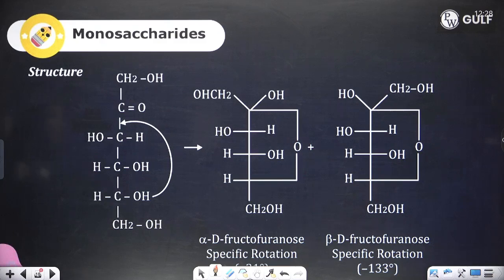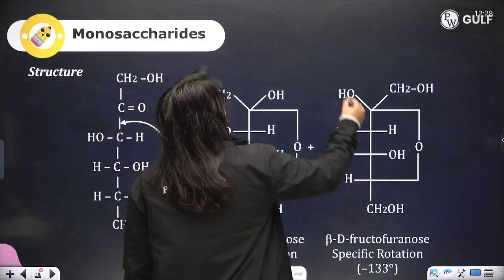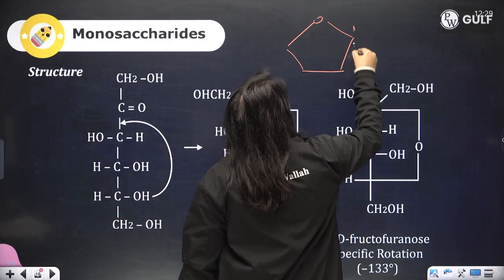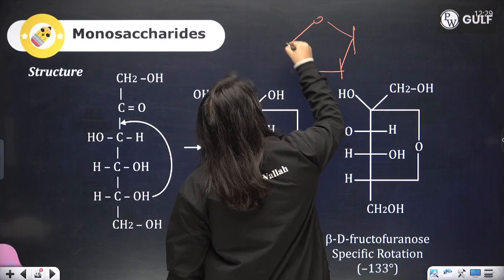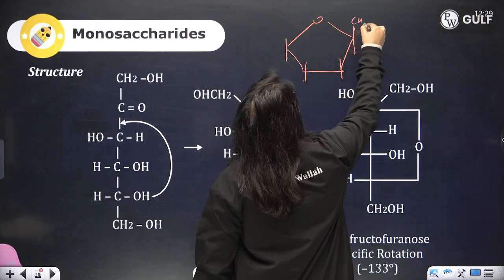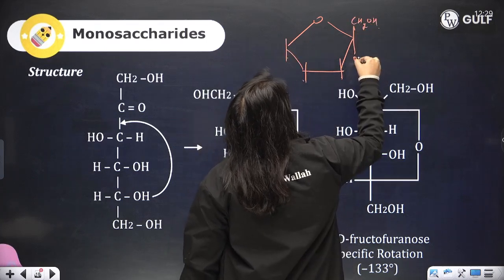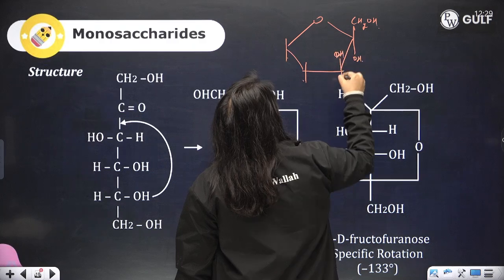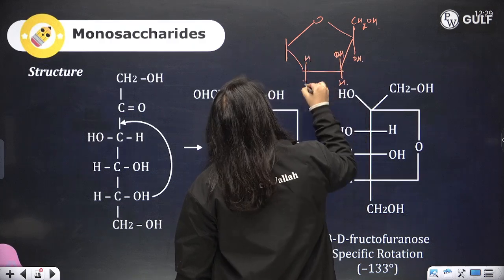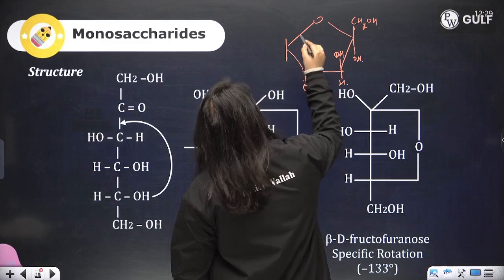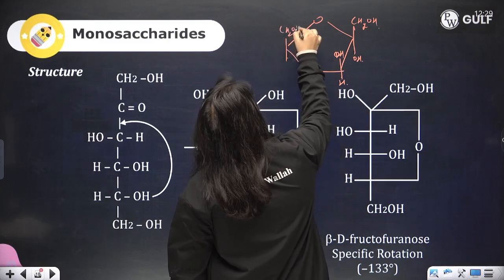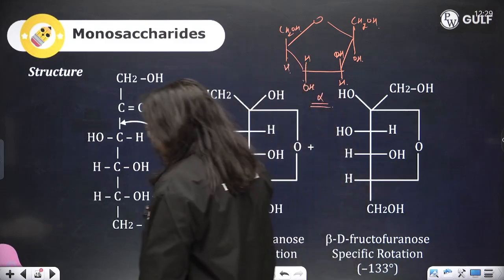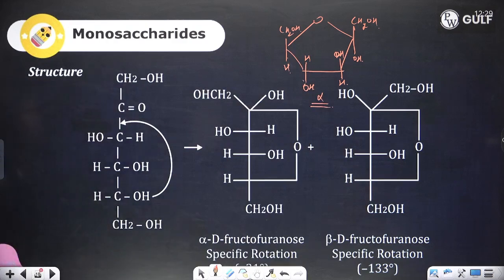This is the alpha structure of fructose.